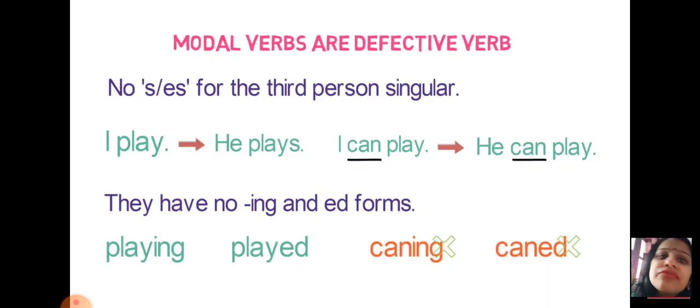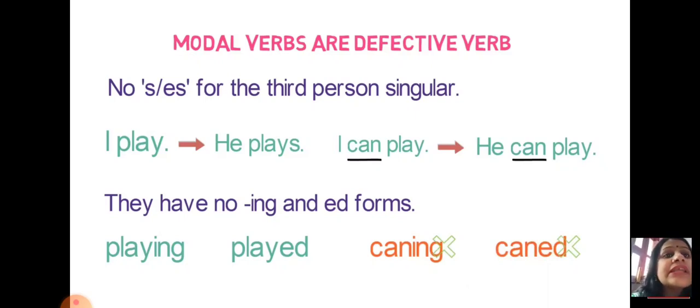That is subject and verb agreement, which I will teach you in that chapter. That won't be an issue. But I believe all of you already know that sometimes we have to add s, es, ies with the verb according to the subject. But with modal auxiliary verbs, we cannot add s, es, ies. We cannot even change their forms.